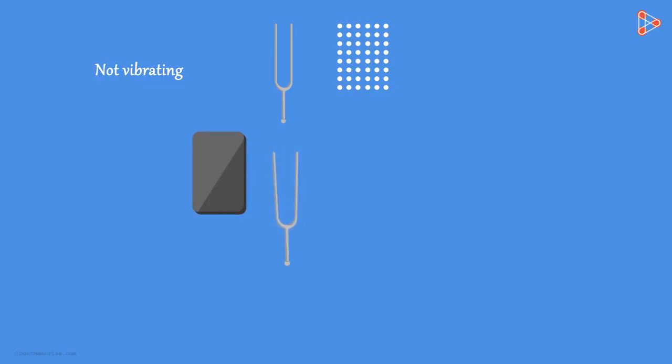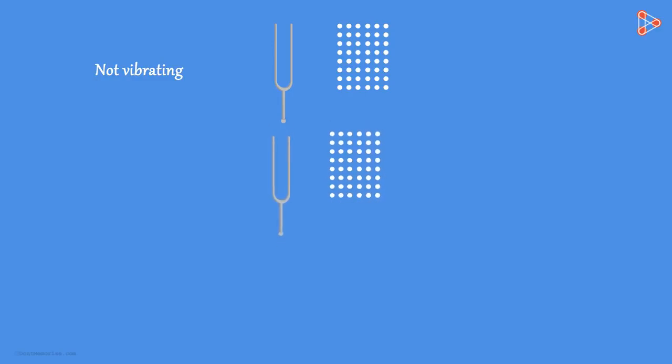How does the sound travel through the medium? The two prongs of the tuning fork are vibrating. Let us concentrate on the motion of one of the prongs first. Say the one on the right. When it moves away from its mean position, it pushes and compresses the air particles around it. This creates a high pressure region, also called compression. This compression travels in the medium as a disturbance. Here the density is high. That is, the particles are very close to each other.